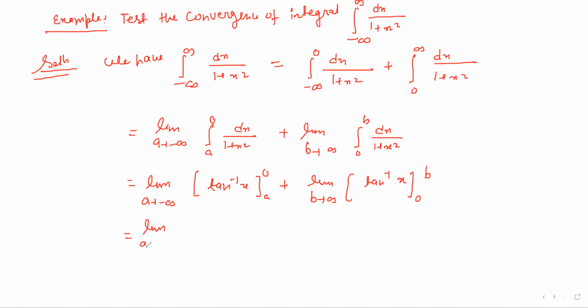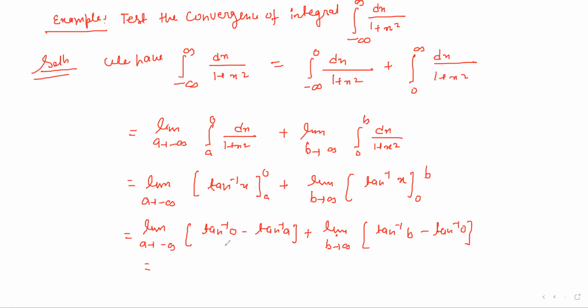Now we will put the value, so it will come tan inverse 0 minus tan inverse a plus limit b tending to infinity of tan inverse b minus tan inverse 0.